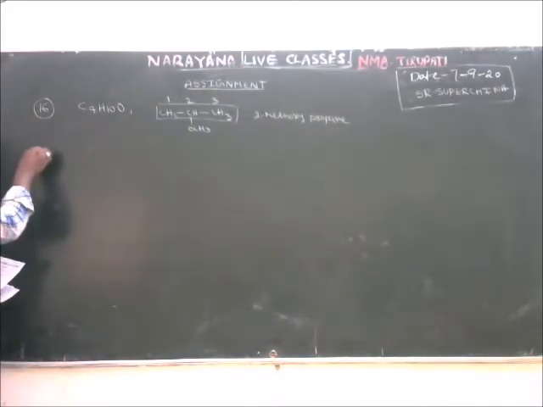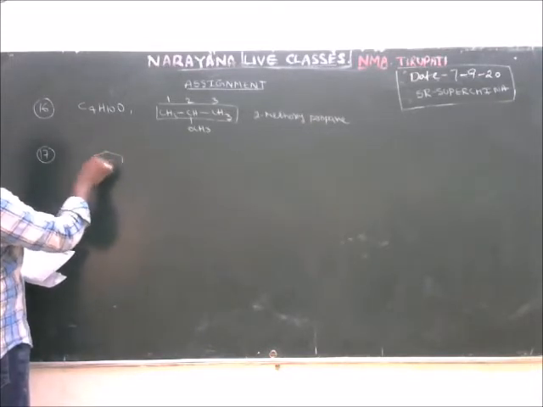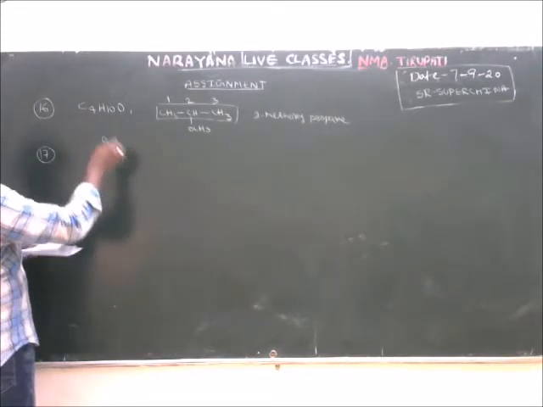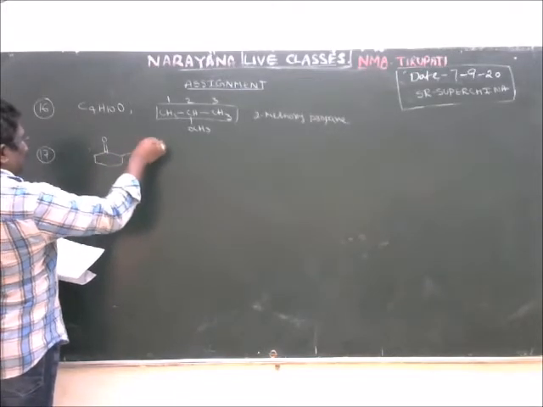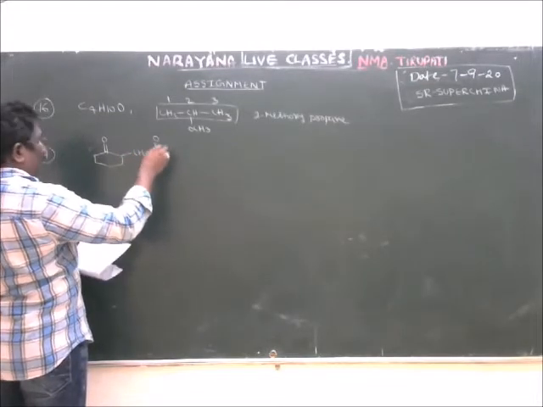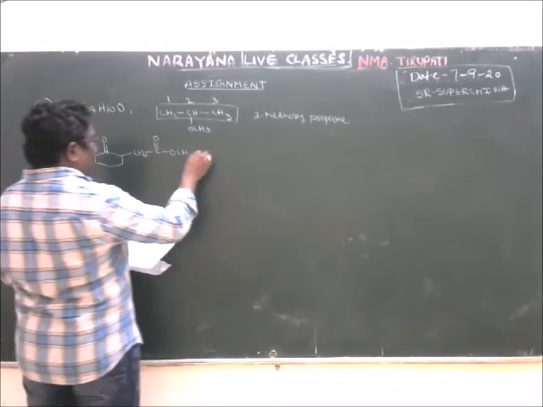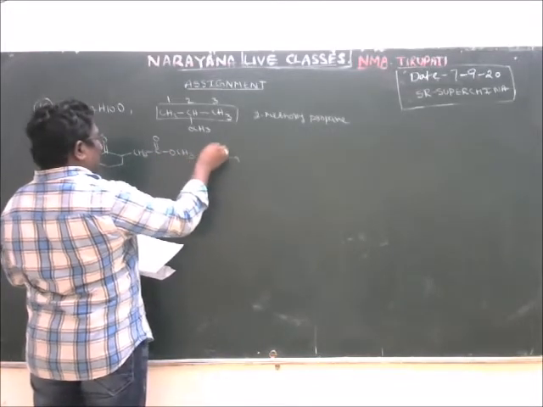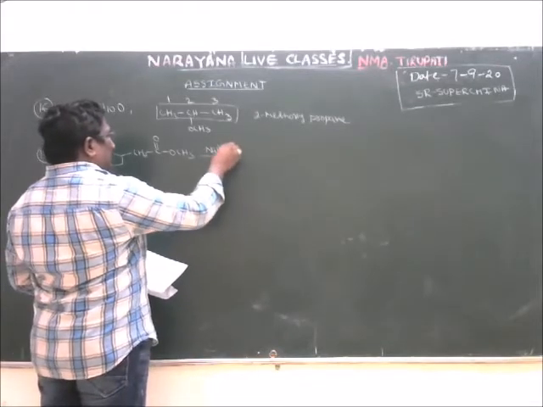Next, 17th question: CH2, COO, CH3, treatment with sodium borohydride. Sodium borohydride is a reducing agent.